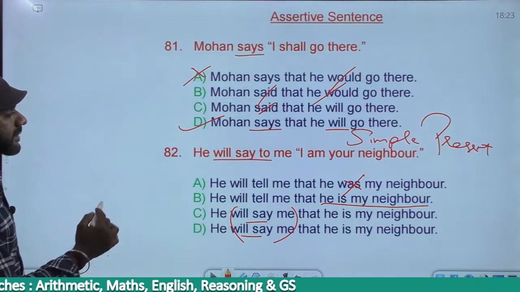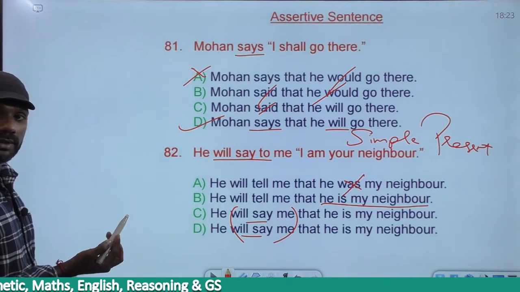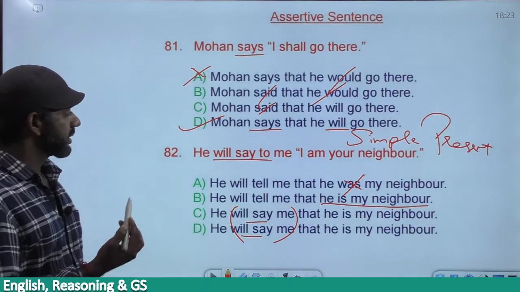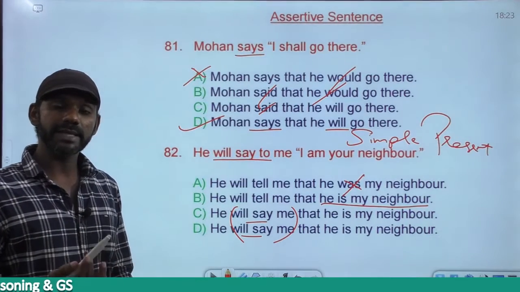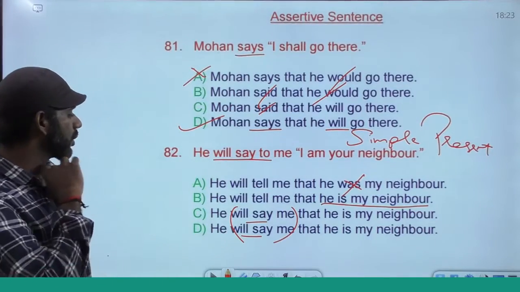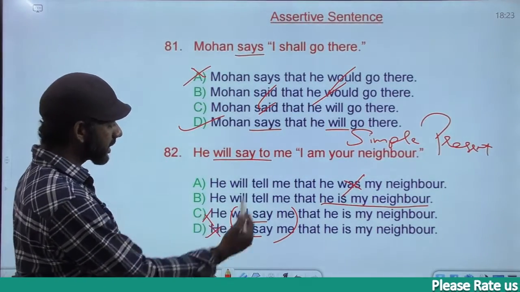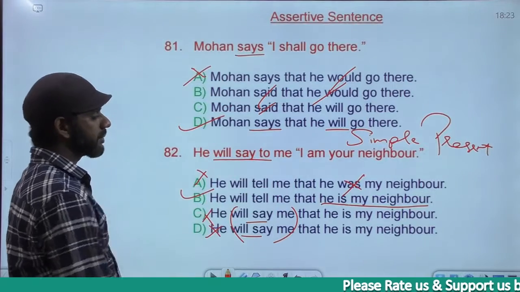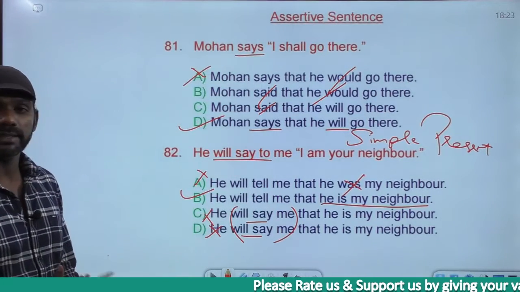Now, as I said, said to becomes told, says to becomes tells, will say to becomes will tell. Right. So A, C and D are eliminated. A is anyway gone. The answer must be B. He will tell me that he is my neighbor.